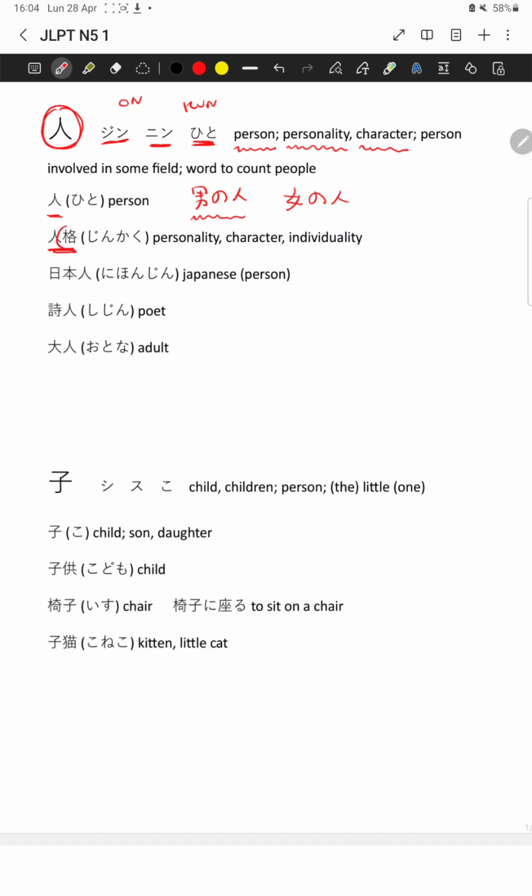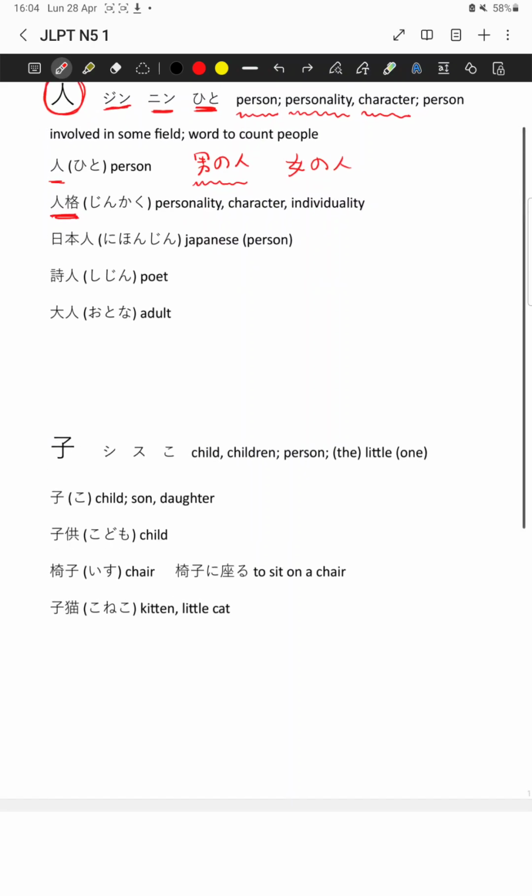Jin is person. Kaku by itself is kind of character, so this is like the personality, something that characterizes a person with character. Another use of this kanji is after the name of a country to express the person from that country. For instance, Nihonjin. Nihon by itself means Japan. If you add the kanji read as jin, it's Nihonjin, which means a Japanese person. Not Japanese as the language, only a Japanese person.